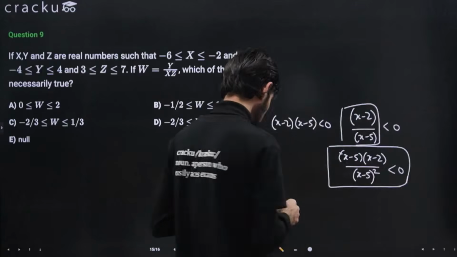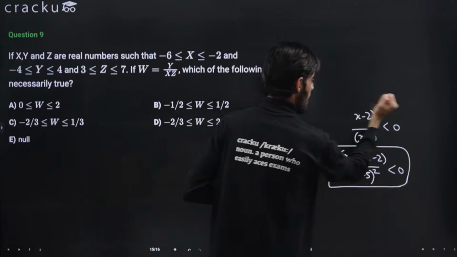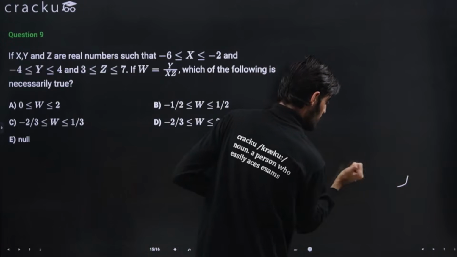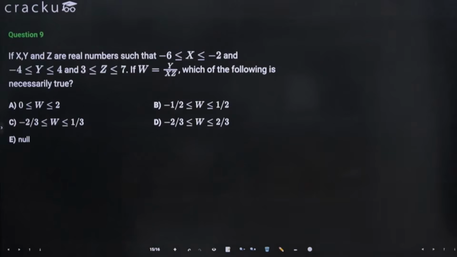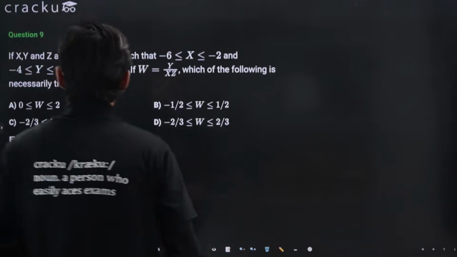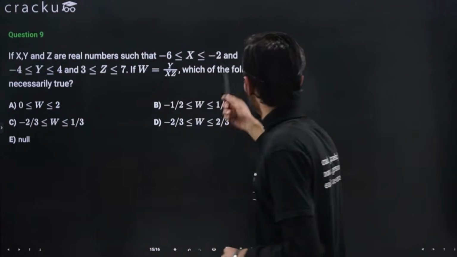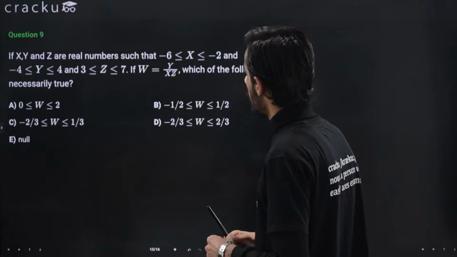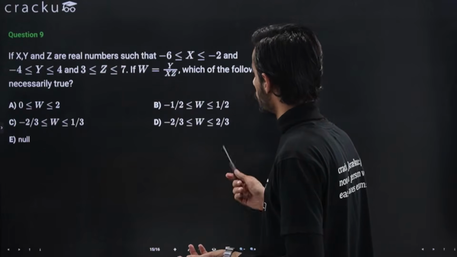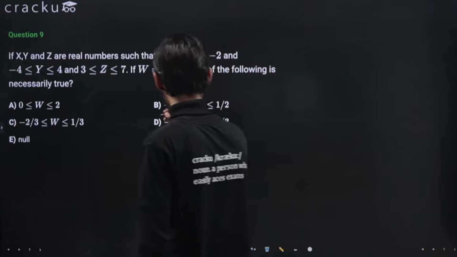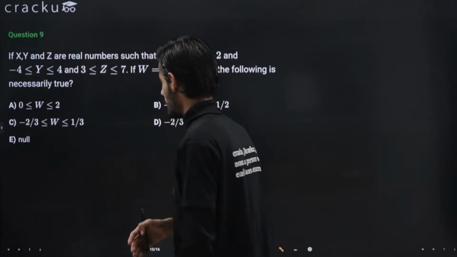Okay, so the time is up for this question. We'll attempt this question now then. Let's attempt this question now. Question number 9. So in this question we are asked to calculate, okay, if x and y are real numbers such that the value of x lies in the range from minus 6 to minus 2 and the value of y lies in the range minus 4 to 4, the value of z lies from 3 to 7, the value of w is y divided by x into z, which of the following is necessarily true?